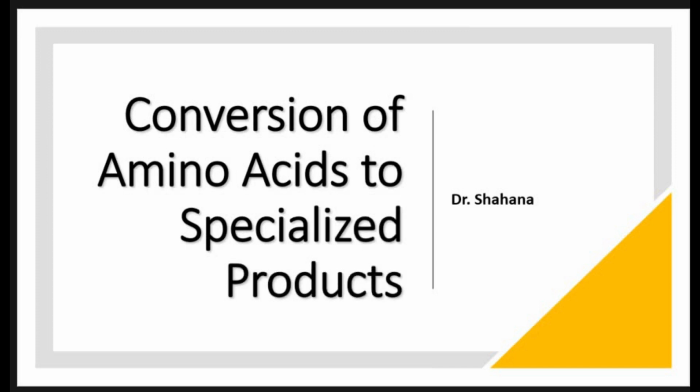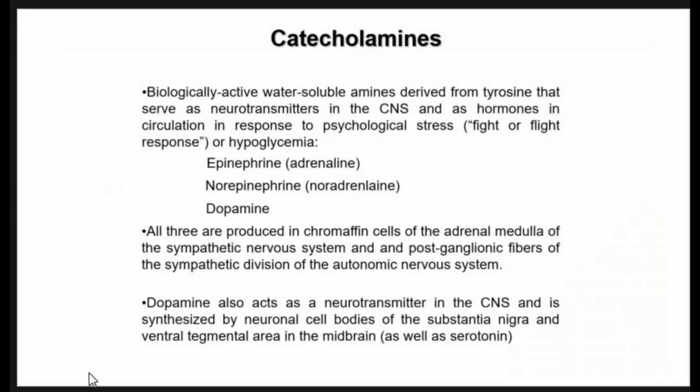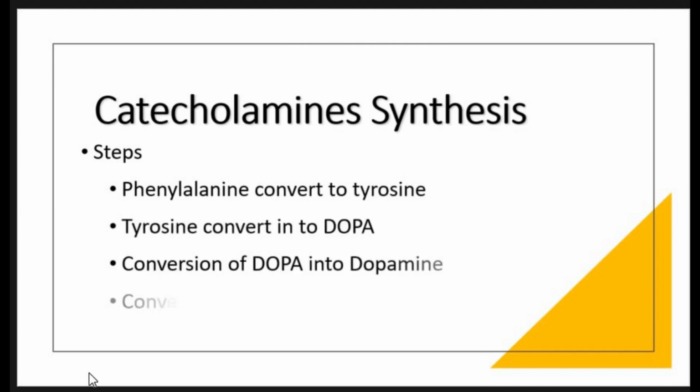Bismillahirrahmanirrahim. Conversion of amino acids to specialized products. It is the second section of the production of catecholamines from tyrosine. We have gone through these slides. First of all, catecholamines. These are the following steps.